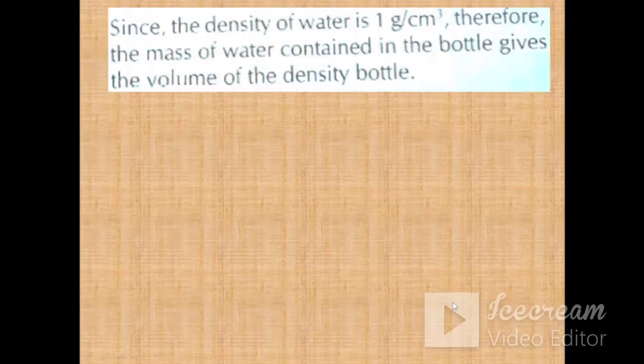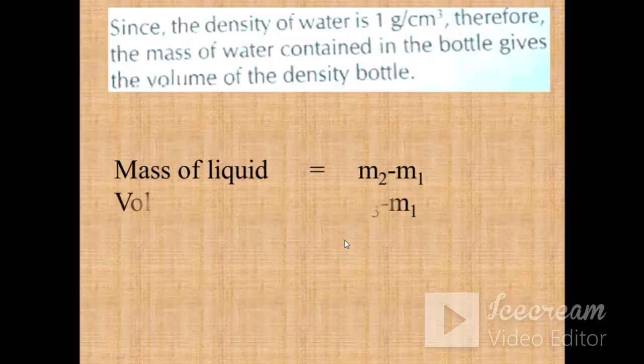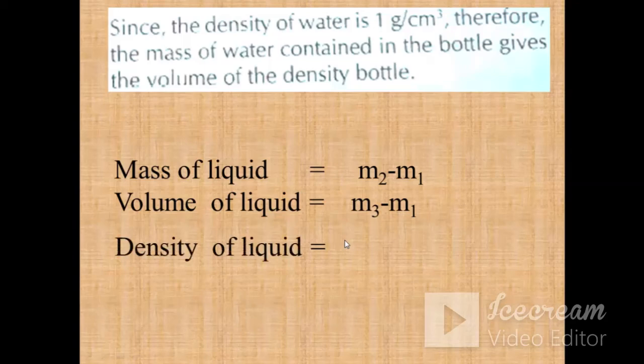So we will clean this bottle thoroughly, fill it with water and measure the mass of the bottle, and let this mass be m3. Now what will be the mass of the liquid? m2 minus m1. And what will be the volume of that liquid? m3 minus m1.